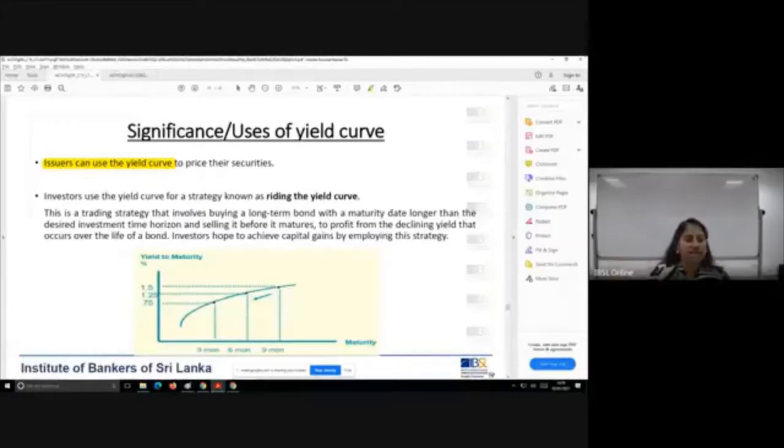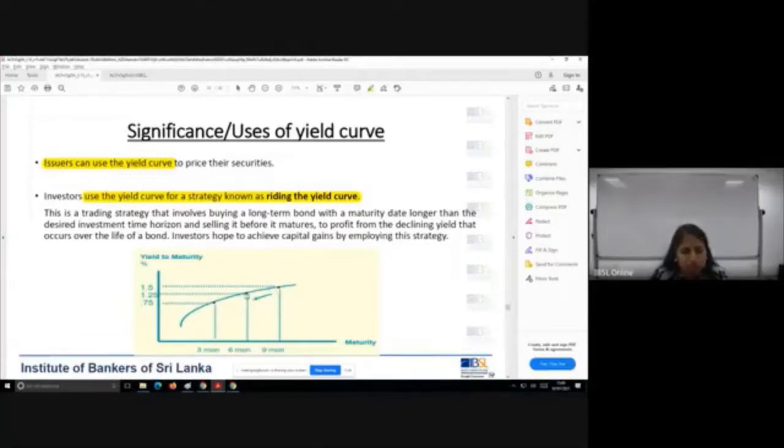And then finally, we have a strategy that the investors can use. Let's see what that is. Investors use the yield curve for a strategy known as riding the yield curve. This is a trading strategy that involves buying a long-term bond with a maturity date longer than the desired investment horizon.